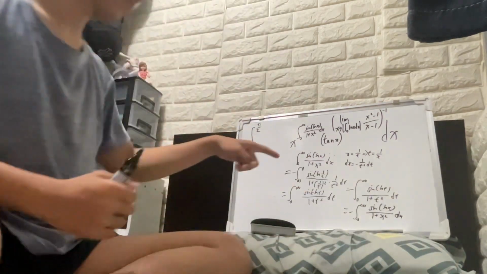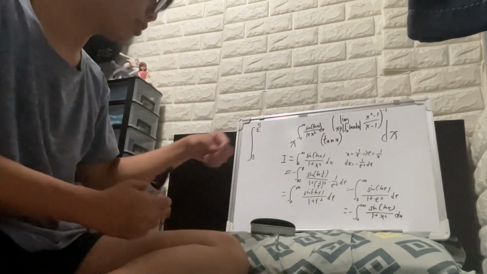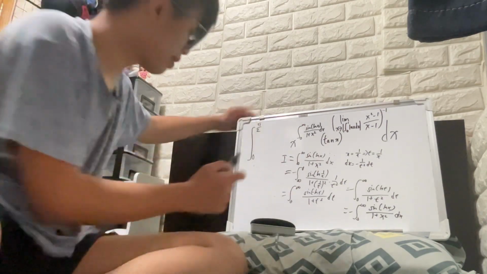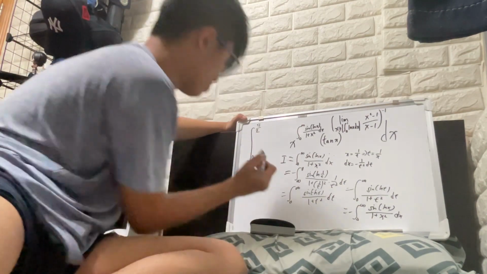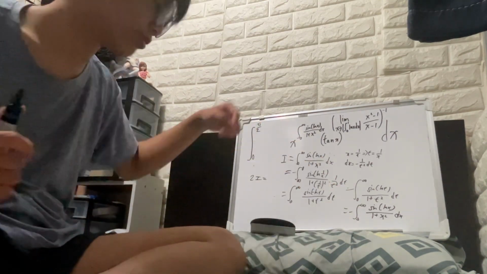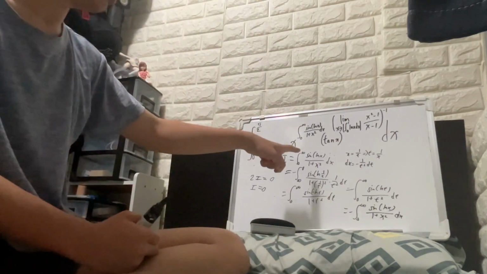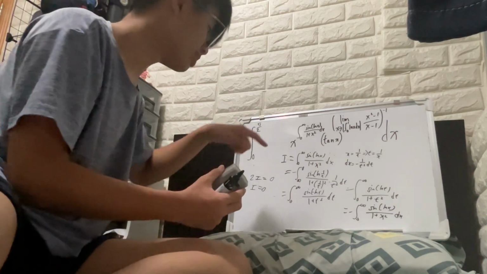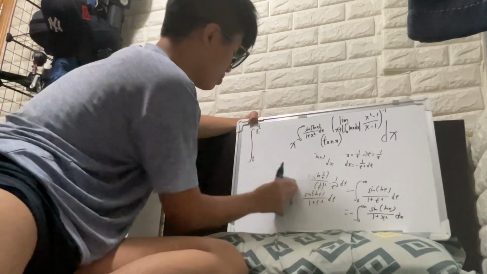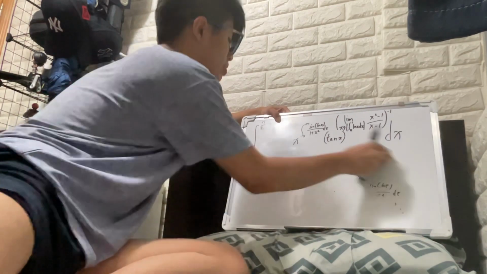So overall, we let I equal the original integral. We know that the original integral is equal to the negative of this. So if you add them up, you get 2I, which is equal to this plus that. They pretty much just cancel each other, so you get 0. So overall, your I is just equal to 0. So the answer to this integral is just equal to 0. How cool is this though? This is just equal to 0, the integral of this.